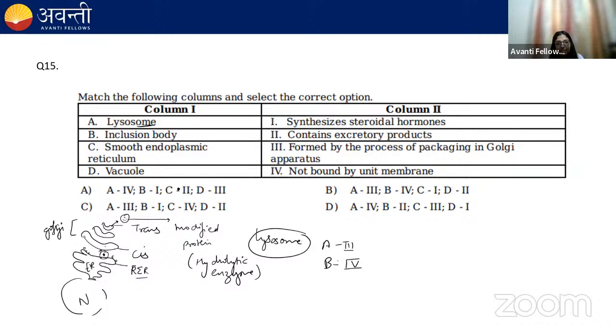B fourth. Smooth endoplasmic reticulum. The main functions of smooth endoplasmic reticulum are the synthesis of lipids, synthesis of steroid hormones, and detoxification of drugs. So C is 1, which is synthesized steroidal hormone. D, vacuole. Vacuole contains excretory products. So it's D2. A3, B fourth, C1, and D2. So the correct option is B. I hope it is clear to everyone.